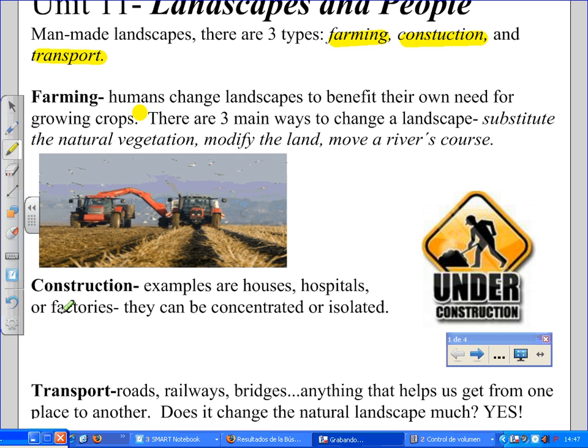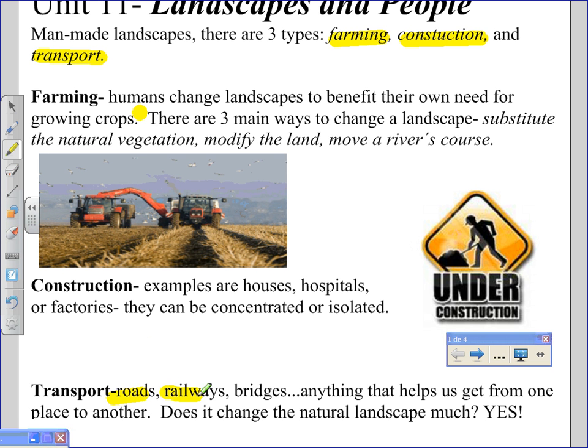The final type of landscape is transport. These are roads, railways, or bridges. Basically, anything that helps us get from one place to another. Does it change the natural landscape much? Yes, it does. Transport changes our natural landscape because we are building tunnels through mountains or bridges from one part of land to another.